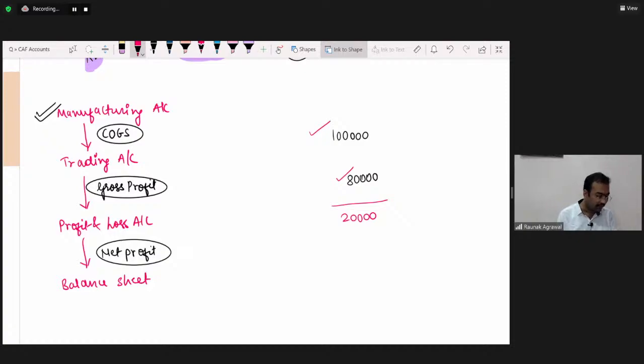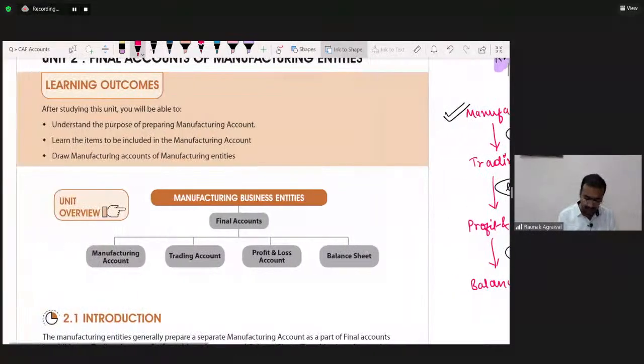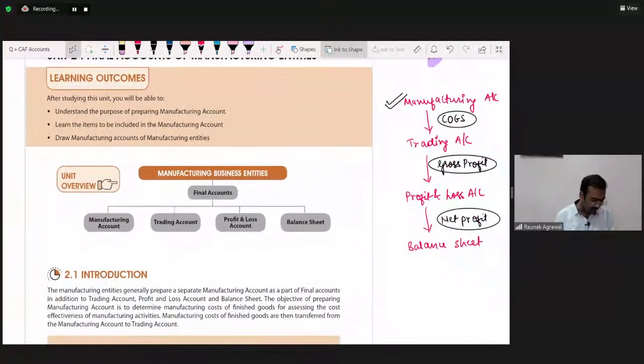So let's move ahead. This was a brief introduction of the manufacturing entity.